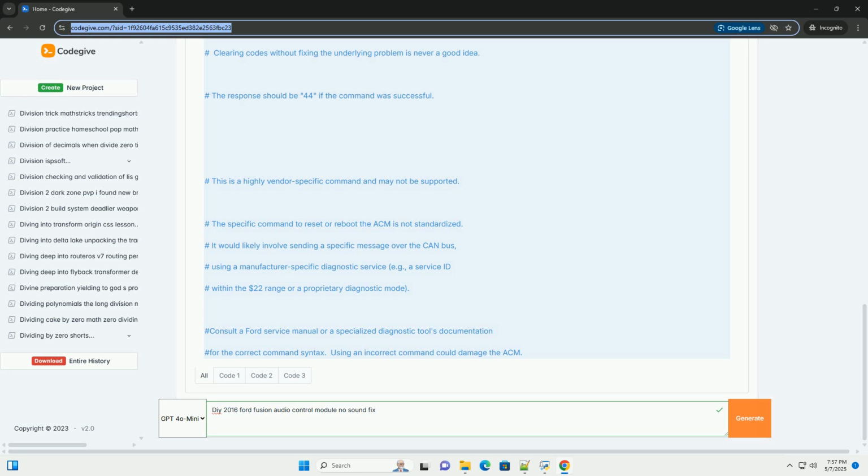Note, there may be multiple fuses related to the audio system, often in both the passenger compartment fuse box and the engine compartment fuse box. 3. Inspect the ACM connections.